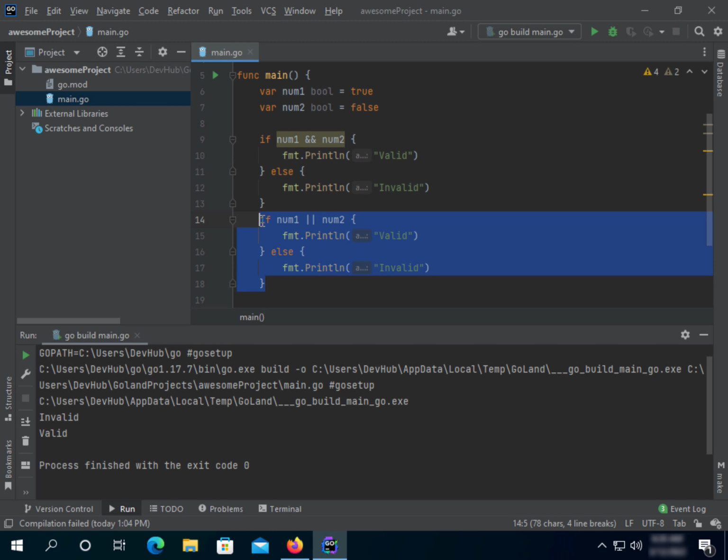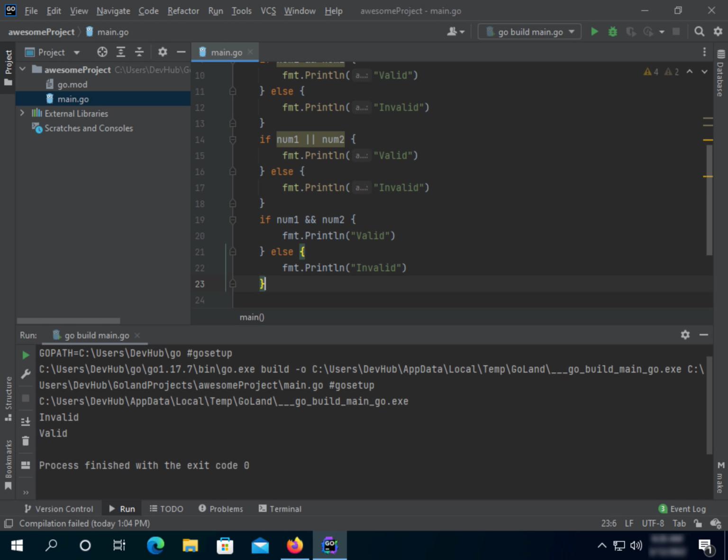Let's copy it. Actually, we already did. Let's paste it here, but right now we're going to use an exclamation mark like this, and then we're going to put these inside parentheses. Right now you saw we put variables inside parentheses. Now we want it to return true if the value is false, and if it's false we want it to return true.